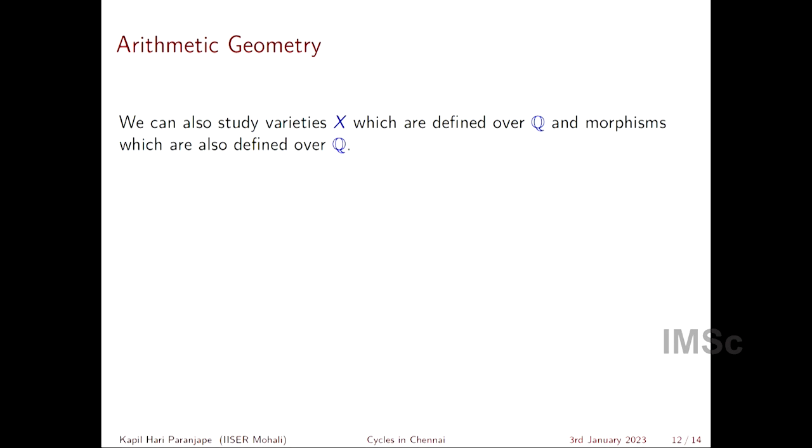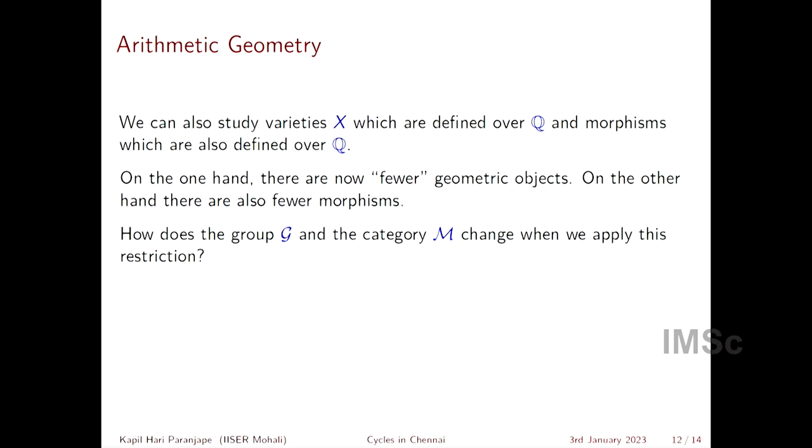So now I'm going to talk about what I did with Green and Griffiths on this second aspect. One thing we can do is, instead of studying varieties over complex numbers, as we have done by looking at Riemann surfaces, we could look at geometric objects which are defined over rational numbers, or over small fields like fields of transcendence degree 1 or 2 or 0 over number fields.